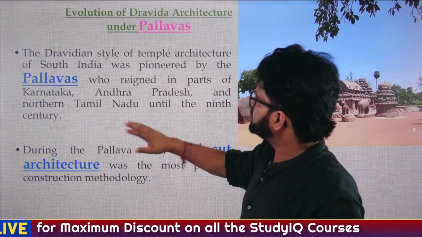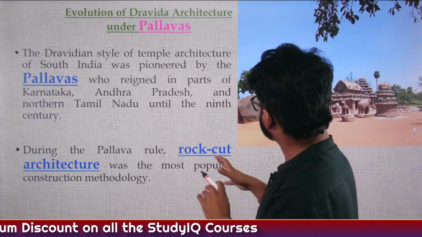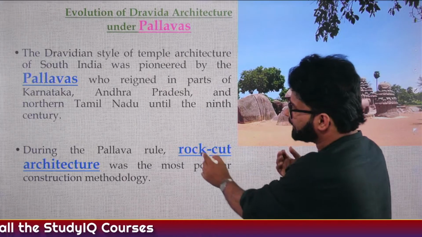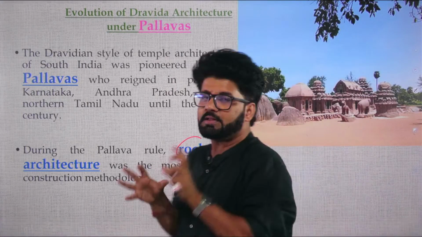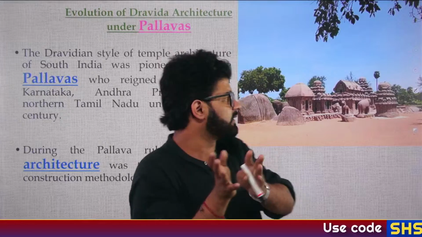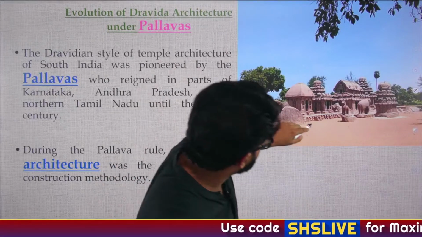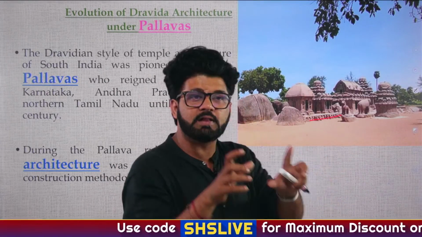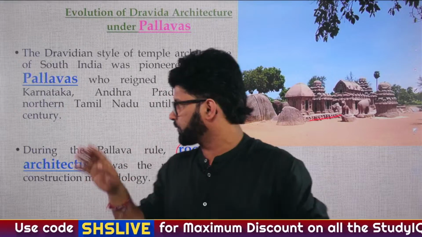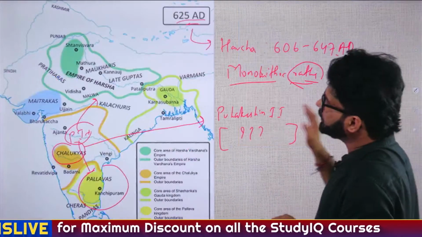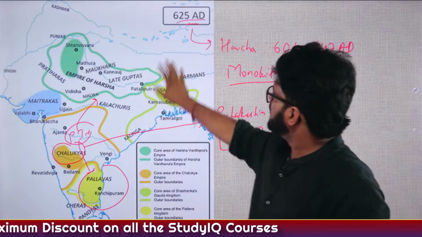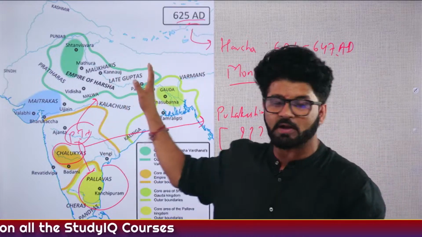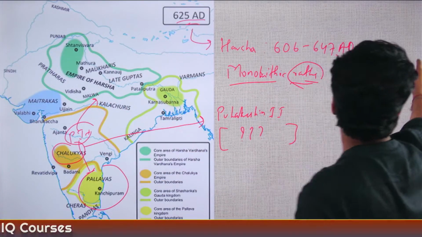So now, first of all, let's focus here. So Pallavas, why are they famous? They popularized Dravidian art. They popularized rock cut architecture, and their art is generally known as monolithic rathas. That is, you can see here, they make it in the form of a rath and they carve it out of a single stone. Cool. And there are certain rulers whom you don't have to forget. Remember this 625 AD map. That will also help you in understanding a lot of stuff.